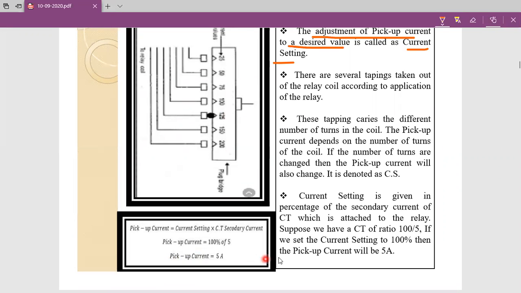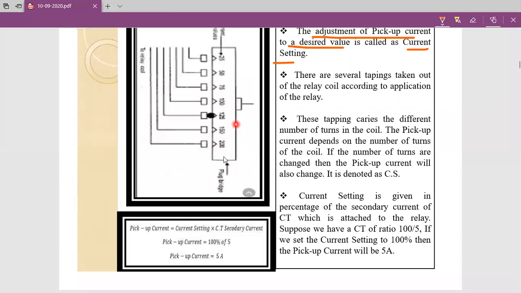Is equal to 10 amperes by changing the current setting position. I hope you understand the concept. Okay, so pickup current is nothing but the current setting multiplied by the secondary current of the current transformer. We can change this current setting by using this plug.